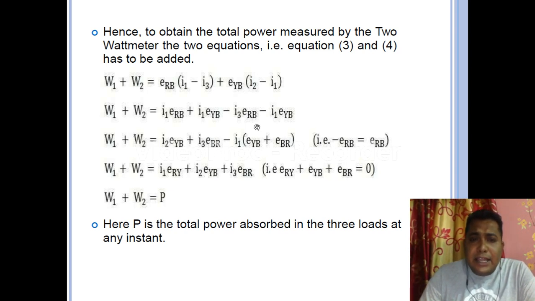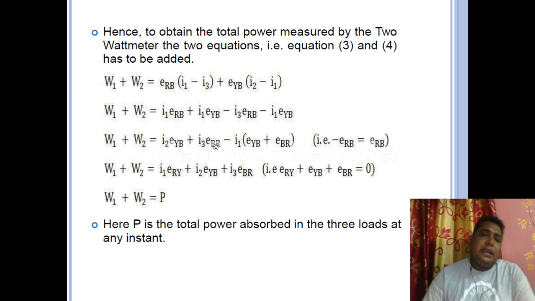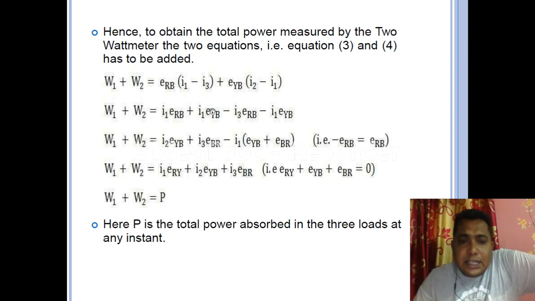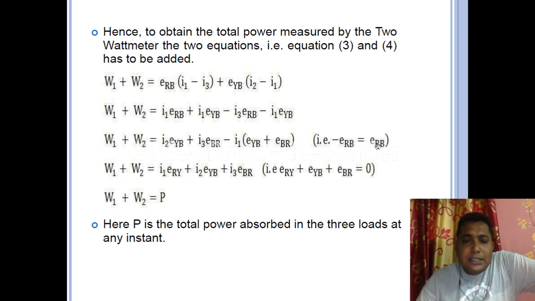Here as we can see, we just place the values, multiply, then take the positive component one side and negative component one side. Then as we can see, this minus we have changed, that is minus ERB to plus ERB.